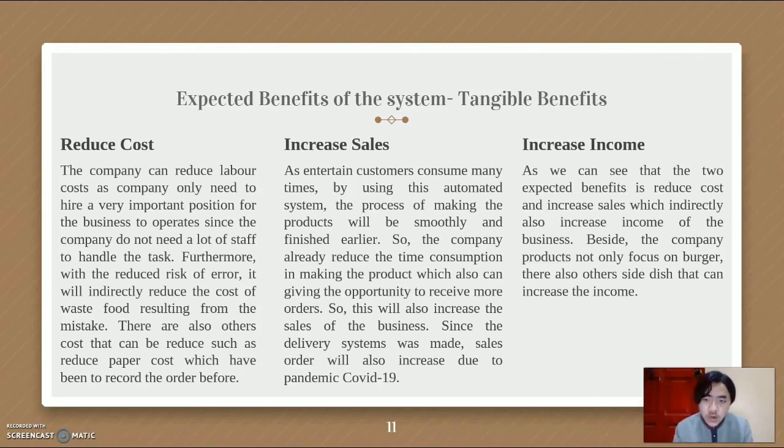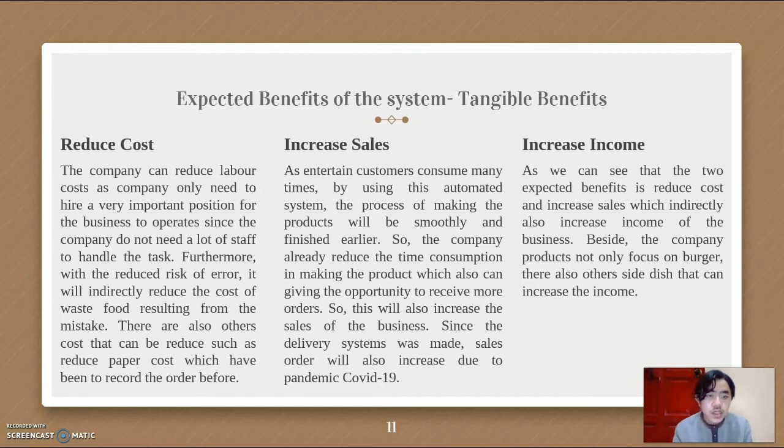Furthermore, with the reduced risk of error, it will indirectly reduce the cost of wasted food resulting from mistakes. Next is increased sales. As customers consume many times, by using this automated system, the process of making the product will be smoother and finished earlier. So the company has reduced the time consumption in making the product, which also gives the opportunity to receive more orders. So this will also increase the sales of the business.